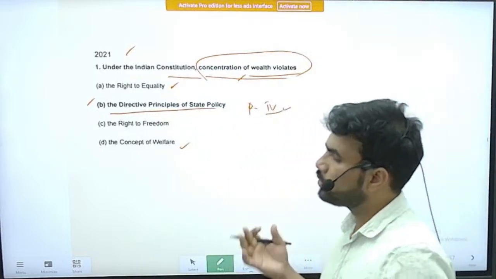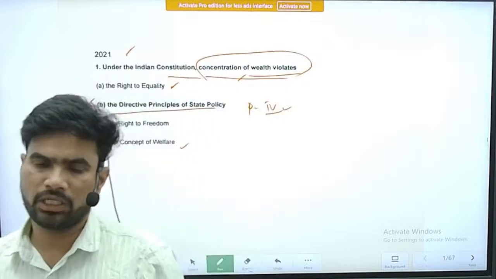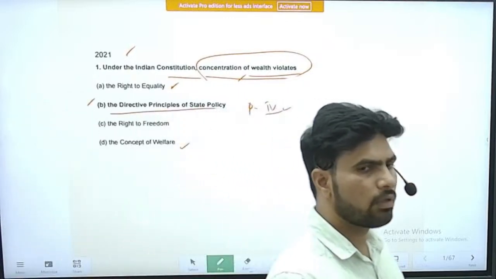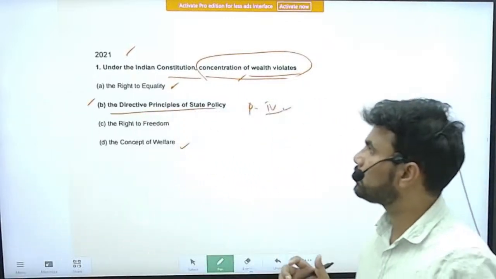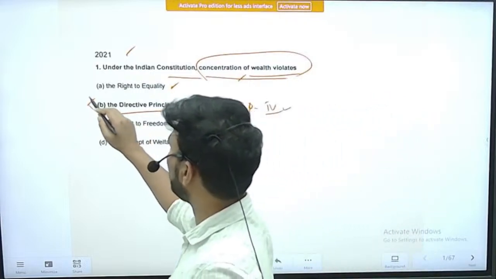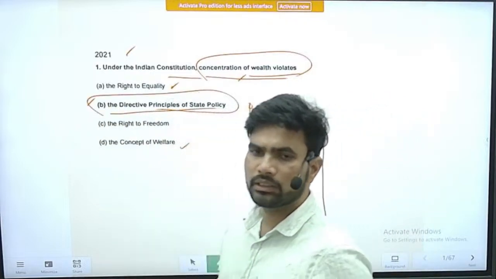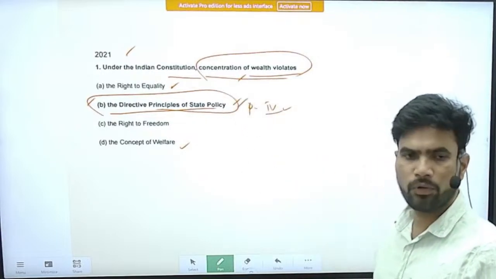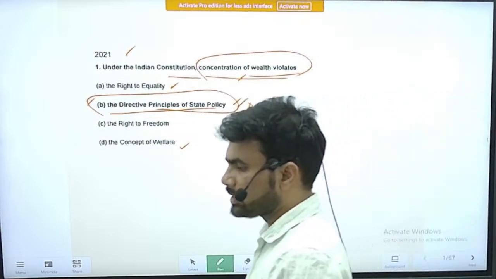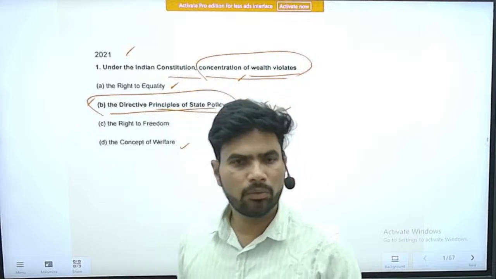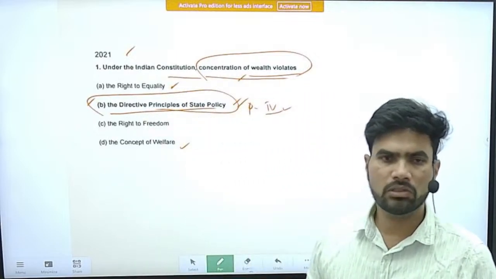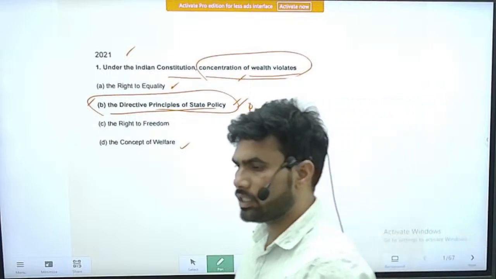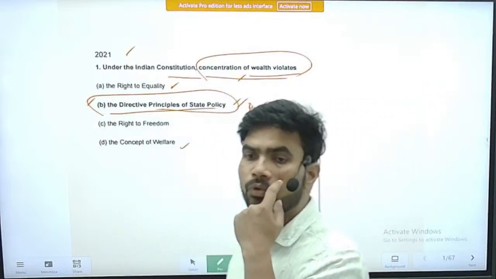In the right to equality, other things are mentioned, like equality before law, equal protection of laws, etc. So the correct option is option B, the directive principles of state policy. Part 4 of the Constitution explicitly mentions that the government should make efforts that there is no concentration of wealth in a few hands.